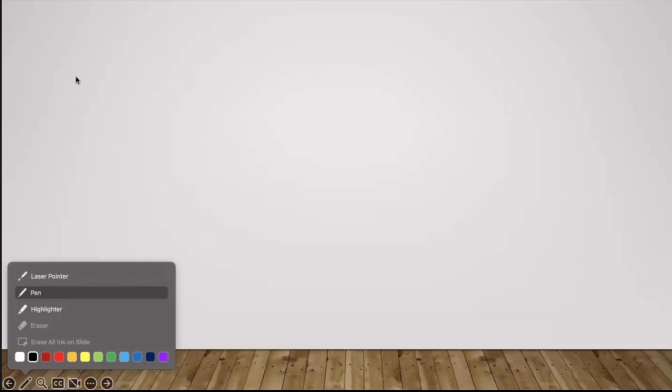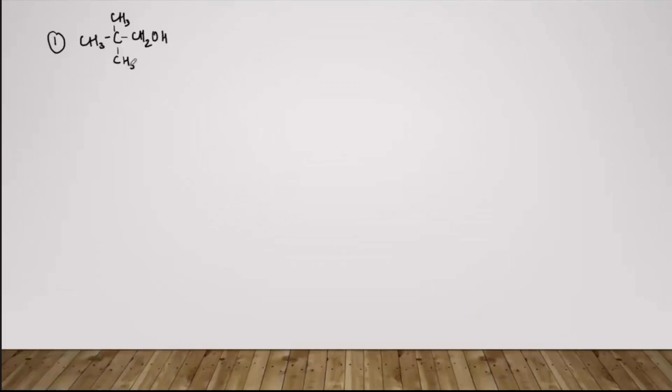ठीक है, क्योंकि we had discussed all the kinds of groups, कि we have allylic, we have benzylic, we have vinylic, we have aryl. ठीक है, so if there is a presence of such groups, so my first compound is ये है. Now you have to tell which kind of alcohol it is, 1 degree, 2 degree और 3 degree. तो क्या करना है, सबसे पहले हमें देखना है अल्फा है, बीटा है कि गामा है. ठीक है, तो because 1 degree, 2 degree और 3 degree अल्कोहल पता करने के लिए we only need to consider the alpha carbon. ठीक है, we are not going to talk about beta carbon.